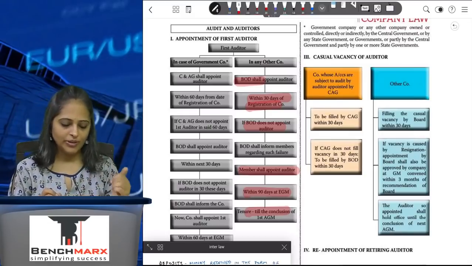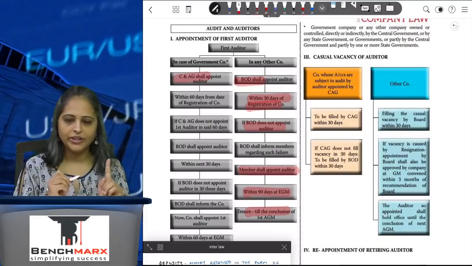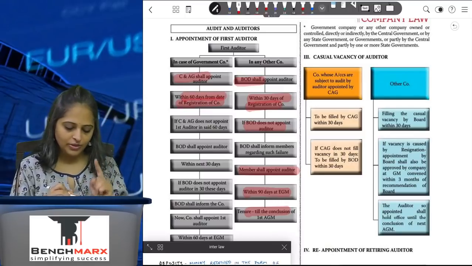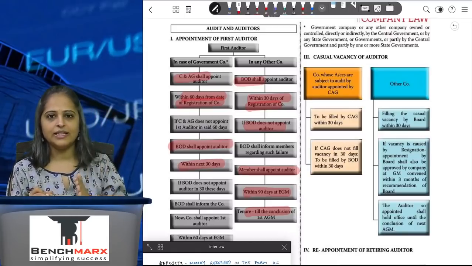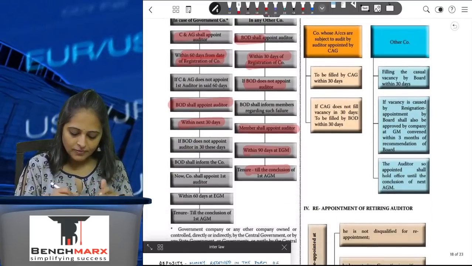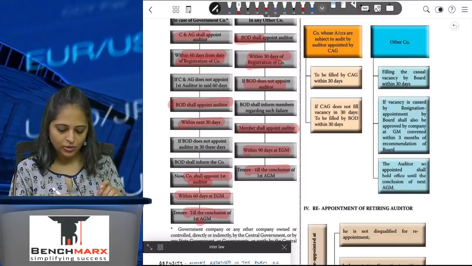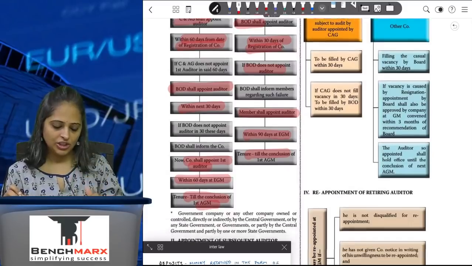In case of a government company, the CAG, Comptroller and Auditor General of India, shall appoint the auditor within a period of 60 days from the date of registration. If he does not appoint within 60 days, the board shall appoint within the next 30 days. If the board does not appoint within the next 30 days, then the company shall appoint the first auditor within 60 days of the EGM, who will hold the office till the conclusion of the first AGM.